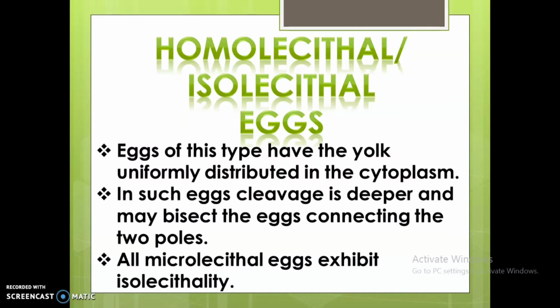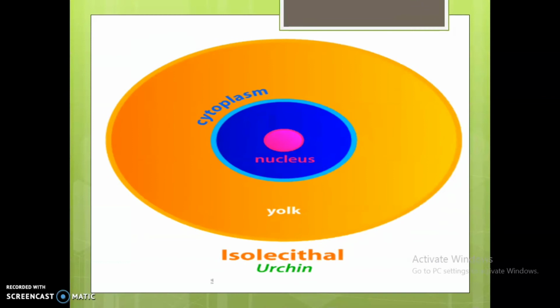All microlecithal eggs exhibit isolecithality, the eggs with a small amount of yolk, uniformly distributed in the cytoplasm, as we can see.